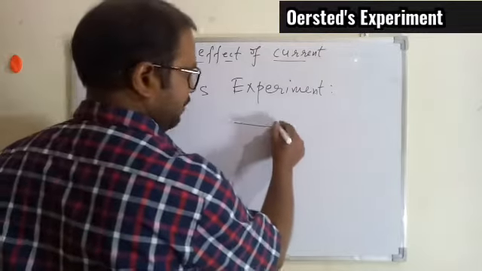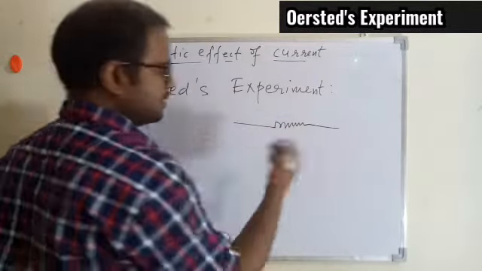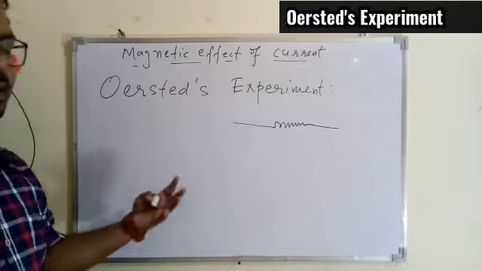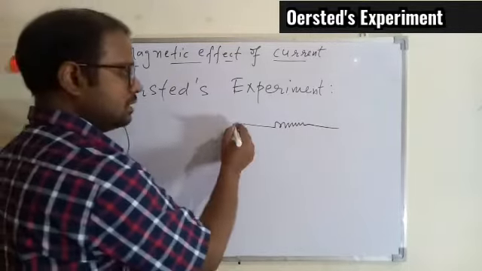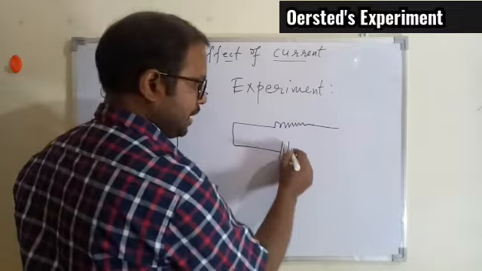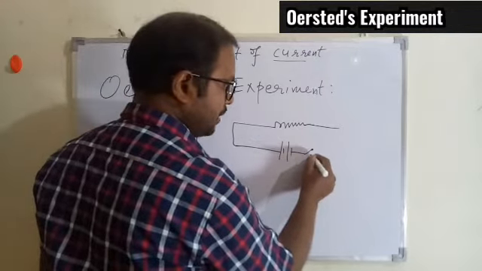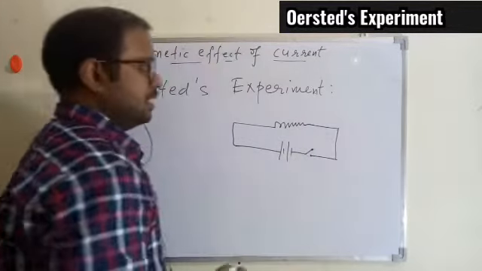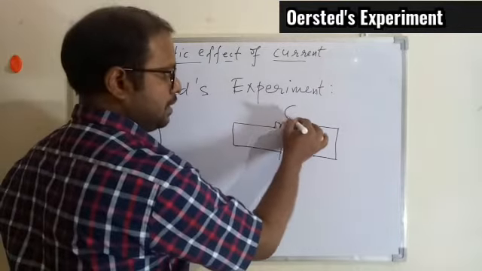So he made a circuit. Any circuit will have a conductor, and the conductor will have some resistance, so I'm showing the resistance, otherwise it is just a conductor. He made the circuit with the help of a battery and a switch, and then he placed a magnetic compass.